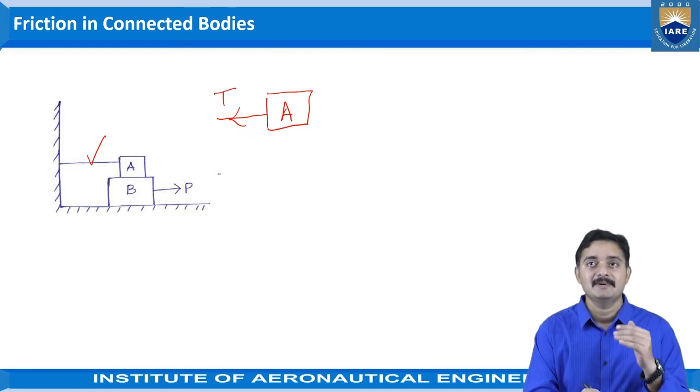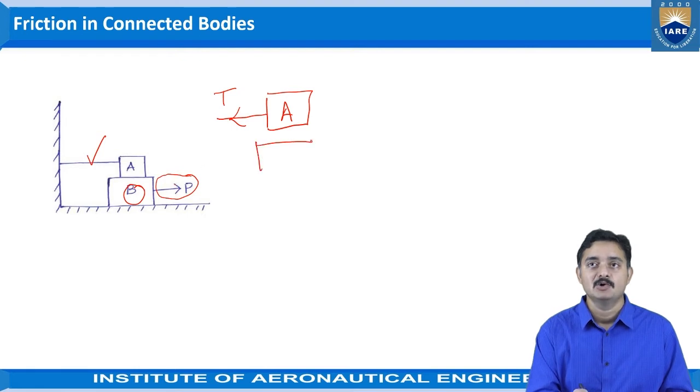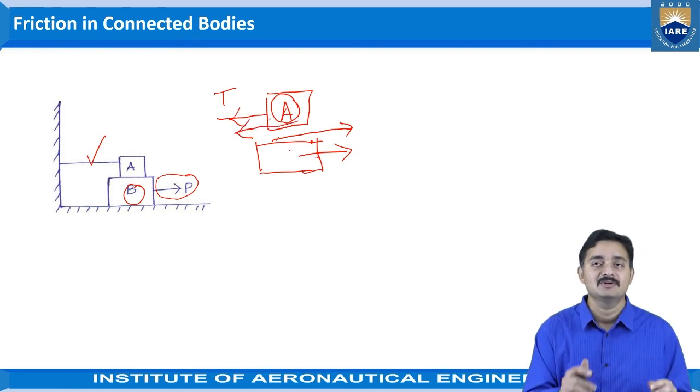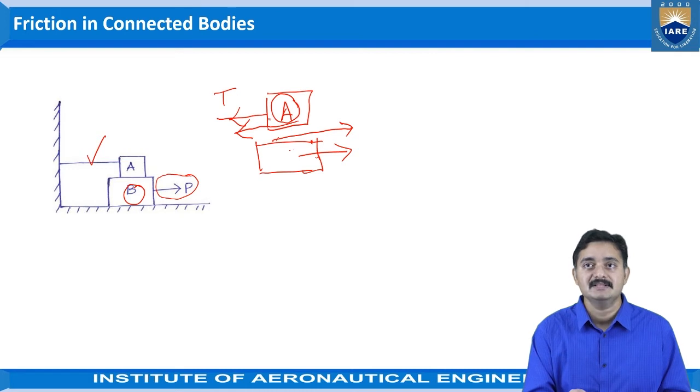Now we need to apply some logic here, where the force P is acting only on this block P. That means the lower portion, the second block, the bottom block, will try to move towards the right side, isn't it? So what happens? This is trying to slide towards the right side. That means this block A is trying to slide towards the left side.